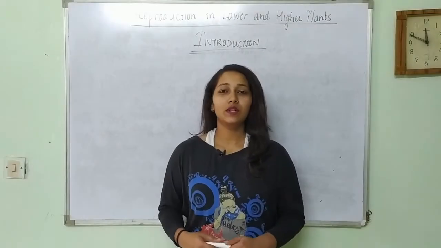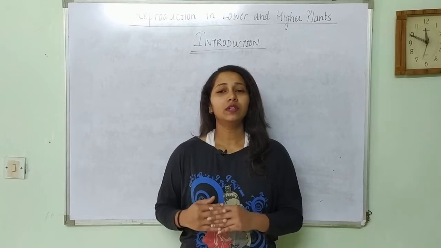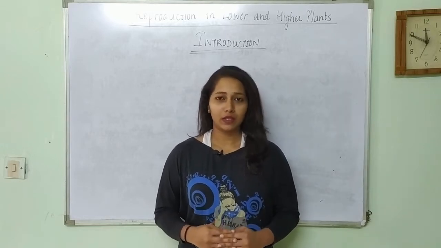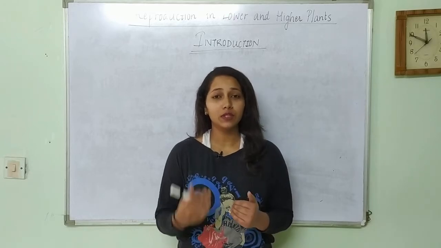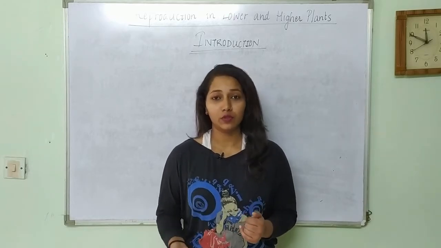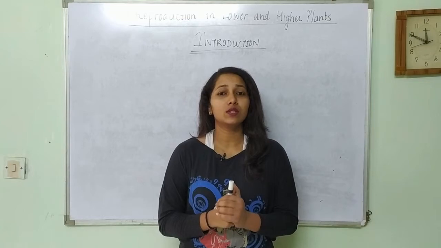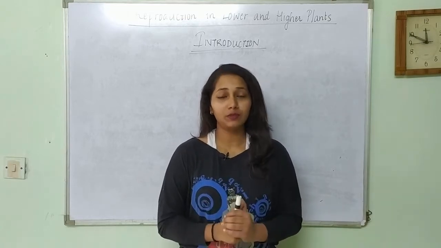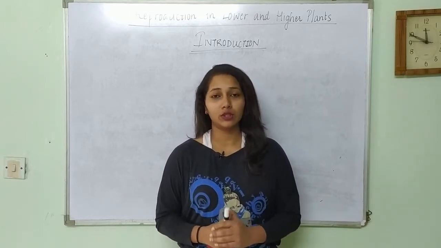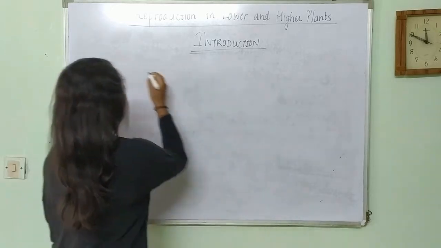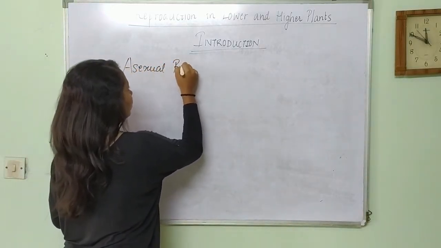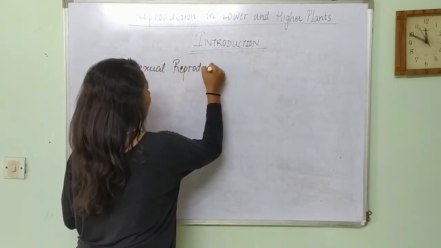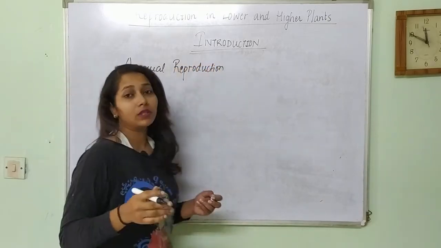Hello students, so today we are going to start with a new chapter, reproduction in lower and higher plants. Reproduction is a process wherein one individual gives birth to another individual, okay. This reproduction is of two types: sexual reproduction and asexual reproduction. Asexual reproduction is more common to lower organisms, but it is also observed in higher plants, okay.